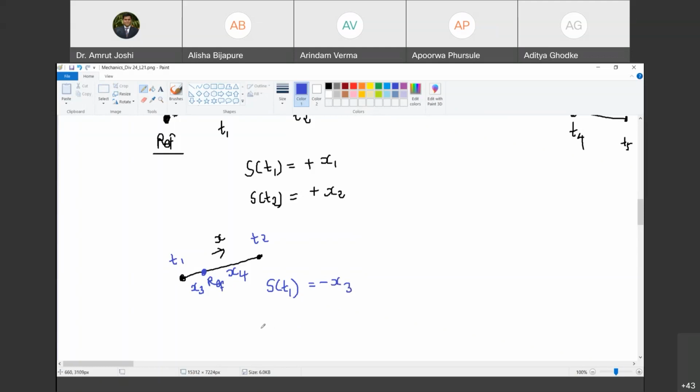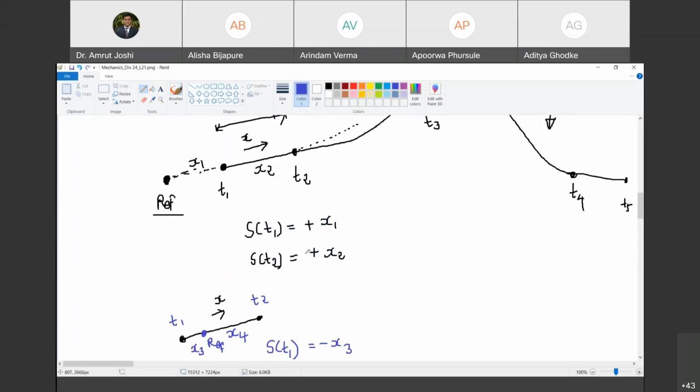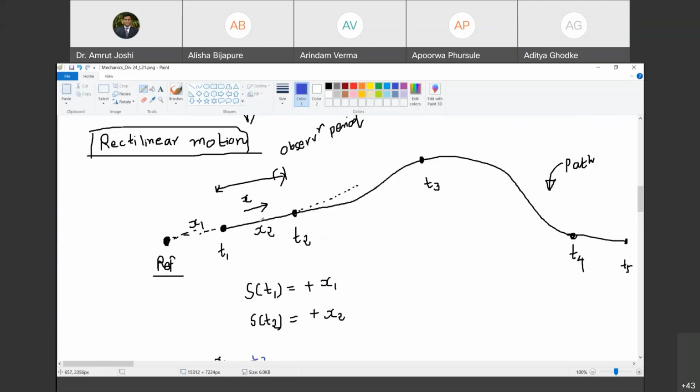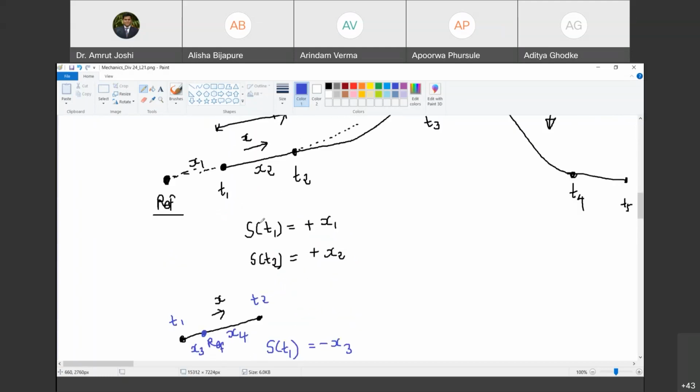Are you with me? Yes, sir. And what is the position at time t2? Plus x4, positive x4. So what is your observation? In this process, I have demonstrated to you that the position may change in magnitude and sign, provided you change the reference point. Therefore, position in rectilinear motion is sensitive to the choice of reference point. Happy? Yes, sir. Not only in sign, but also in magnitude.